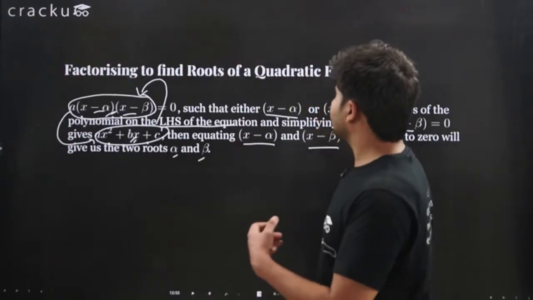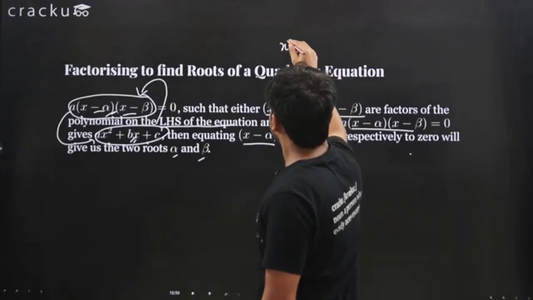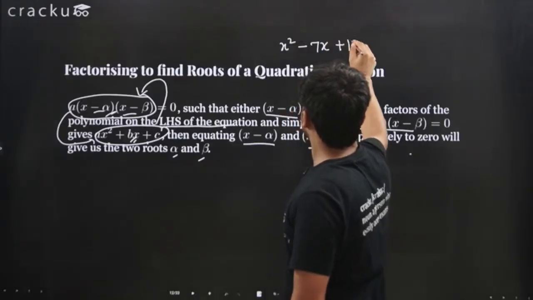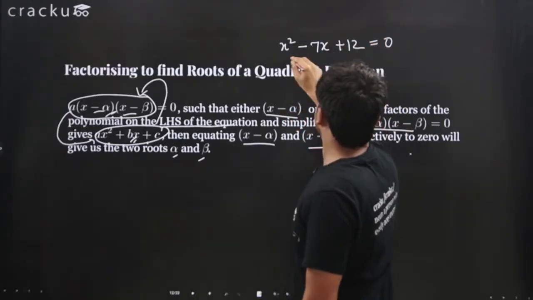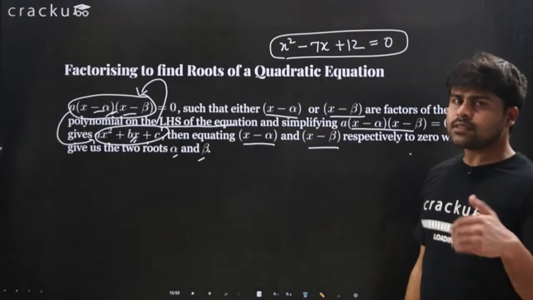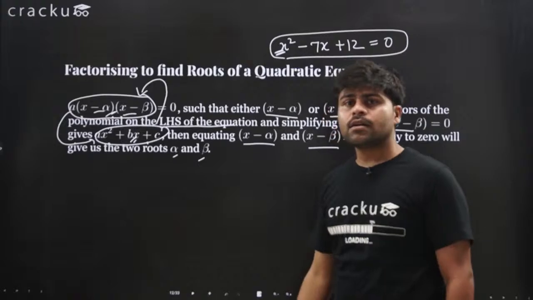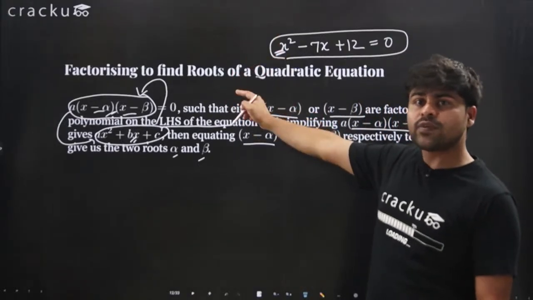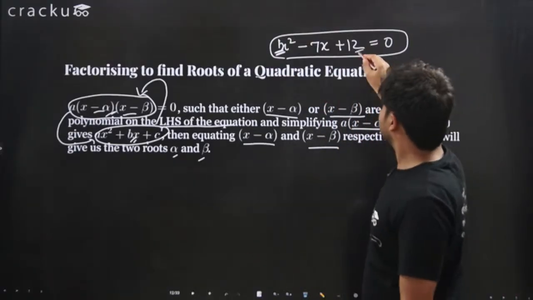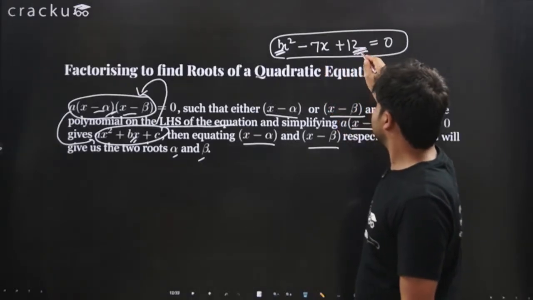So how do you exactly factorize a quadratic equation? Suppose I give you the quadratic equation x square minus 7x plus 12 equals 0. How are we supposed to solve it? The method is pretty simple. We first observe the coefficient of x squared. The coefficient of x squared is 1. Then we observe the constant term, which is 12.